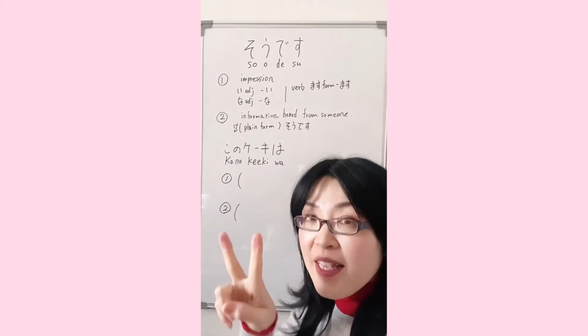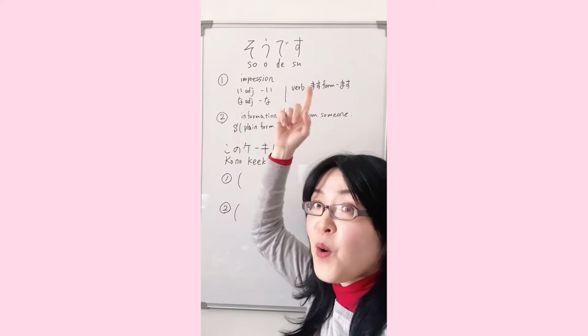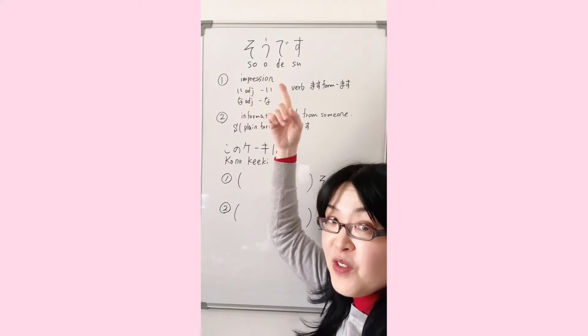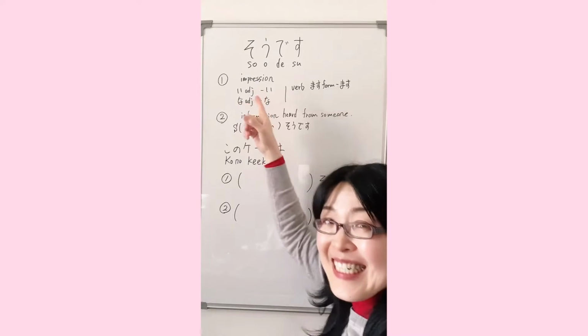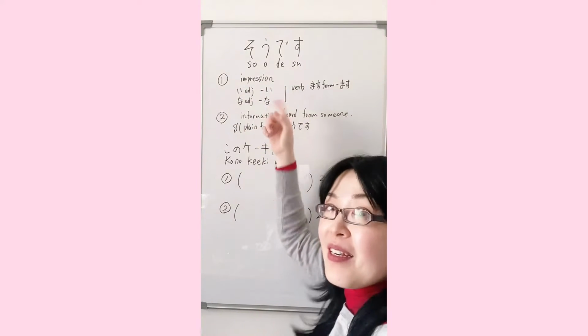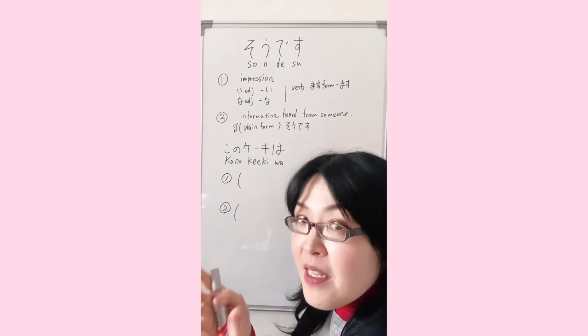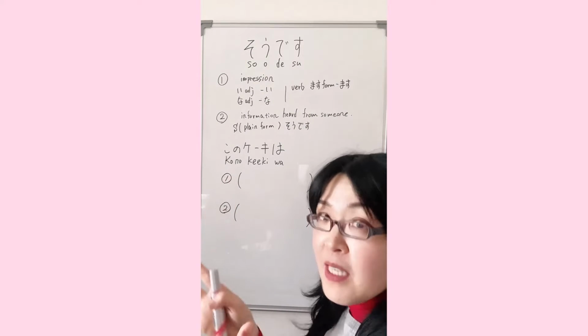There are two ways to use this word, そうです. The first one is to mention your impression. Sorry, a bit small letters, okay? So the impression is you see something and you feel the impression from the appearance.